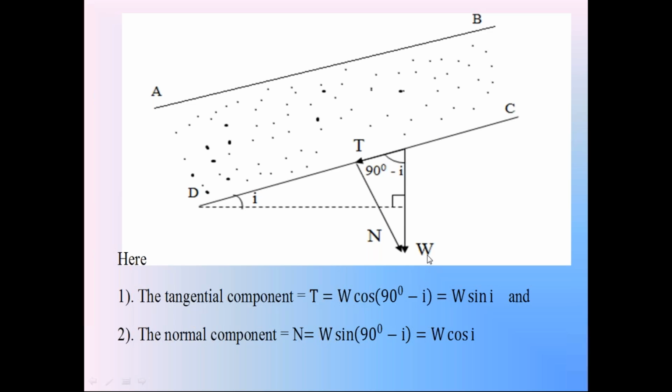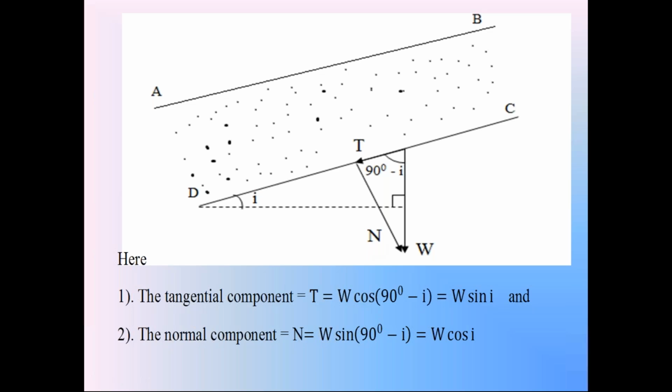So resolve this weight W into two components. One component is T, parallel to surface CD. The other component is N, perpendicular to surface CD. Parallel component T is called the tangential component. Perpendicular component N is called the normal component. So like that, the weight W is resolved into tangential component T parallel to surface CD and normal component N perpendicular to surface CD.